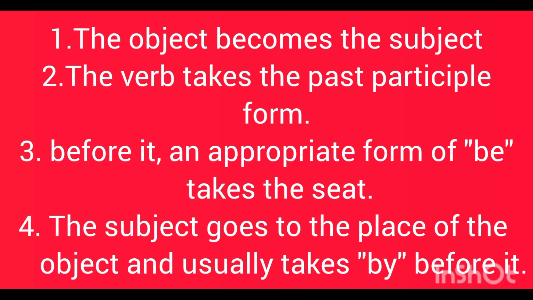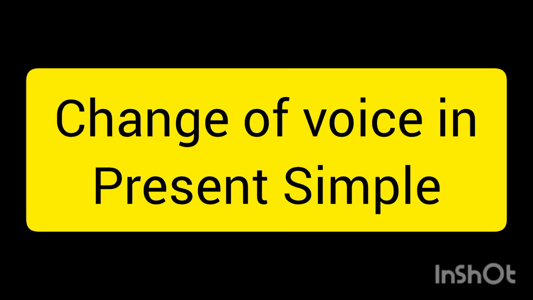Number 1, the object of the active sentence becomes the subject in the passive sentence. The verb takes the past participle form before the principal verb, which takes the past participle form. An appropriate form of be verb takes the seat.